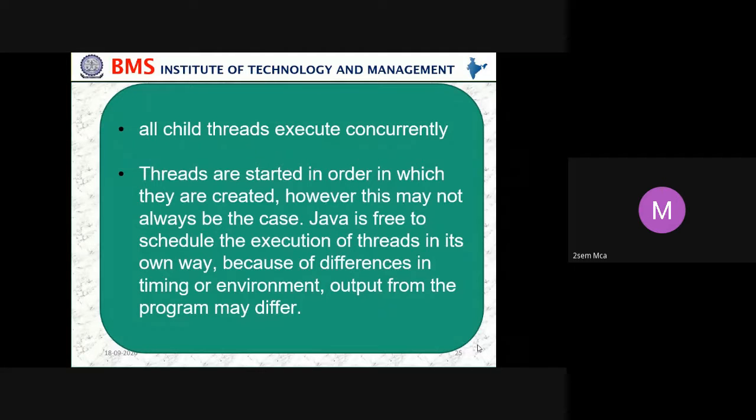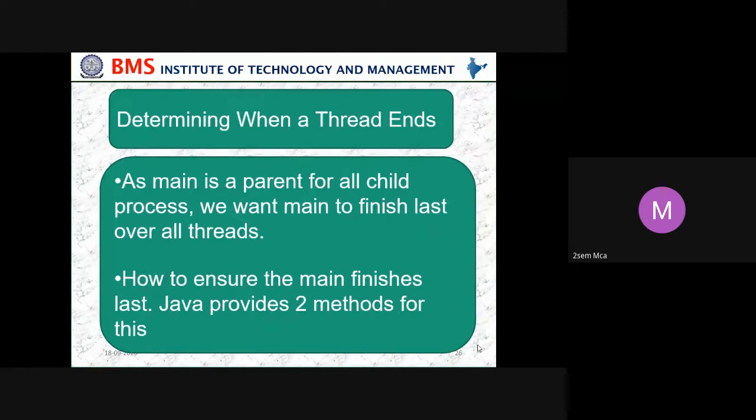All child threads execute concurrently. Threads are started in the order in which they are created. However, this may not always be the case. Java is free to schedule the execution of a thread in its own way because of differences in timing or environment. Output from the program may differ.